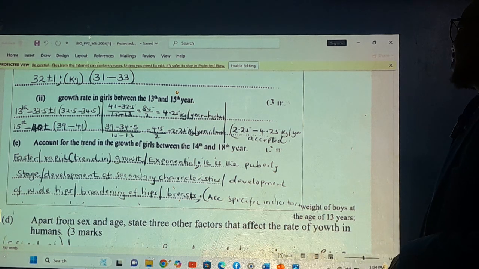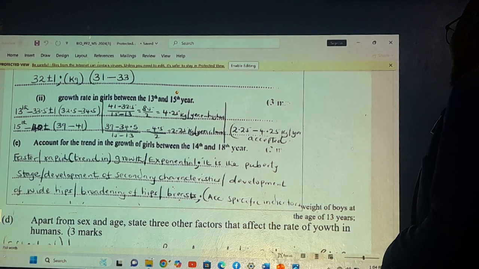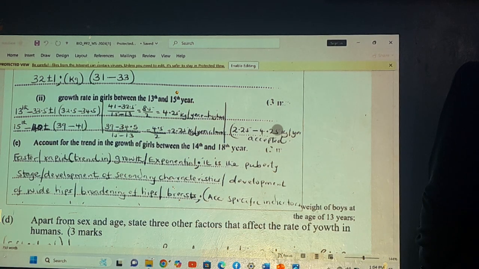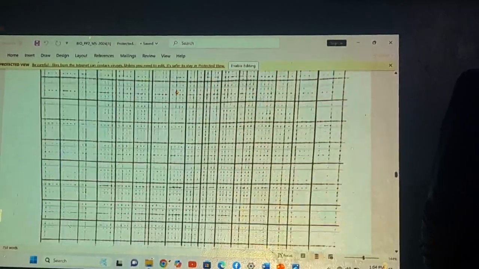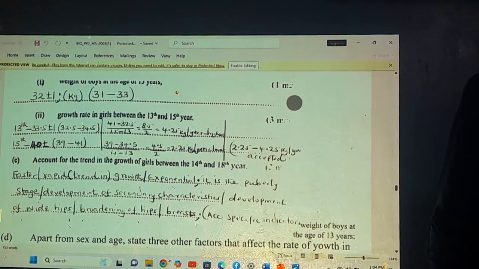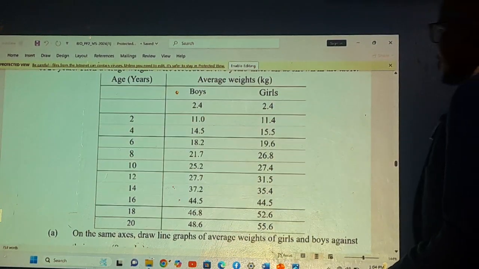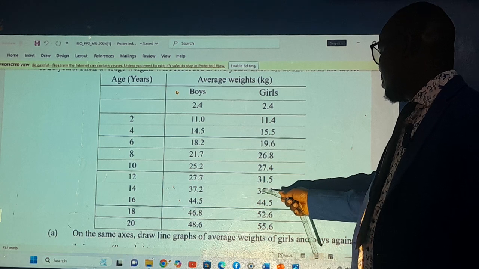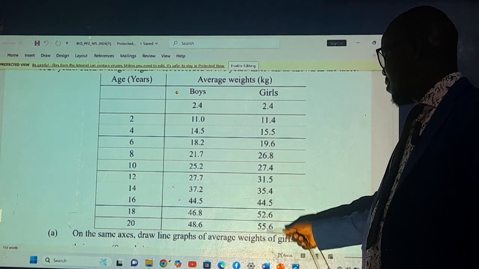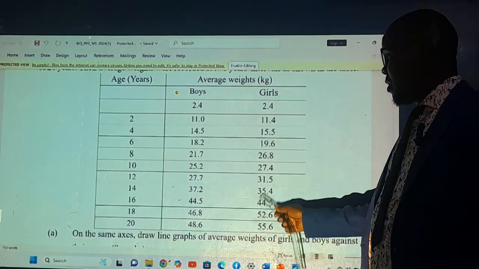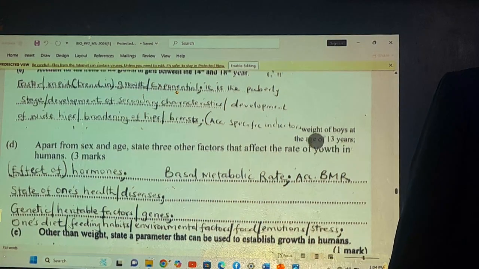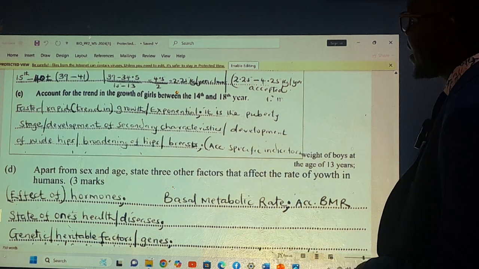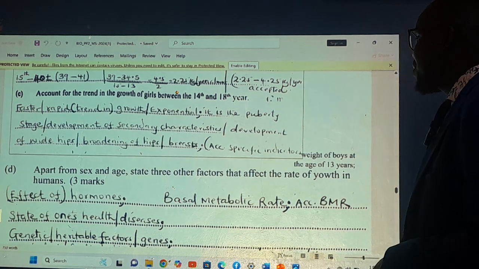Then account for the trend of growth between the 14th and 18th year of girls. Can you check the 14th and 18th year of girls? There was continuous growth. Understand that this girl is at the puberty stage. So at the puberty stage, what happens? We're speaking about 14 and 18. There is a further rapid trend in growth.